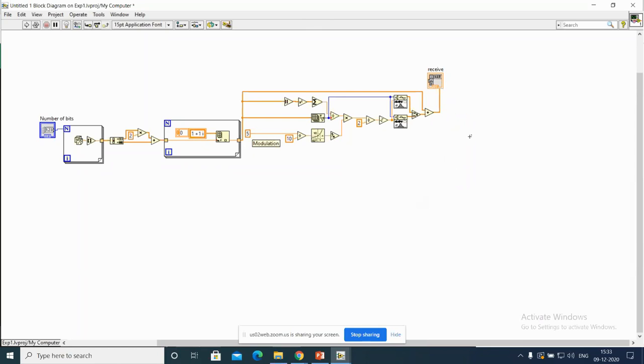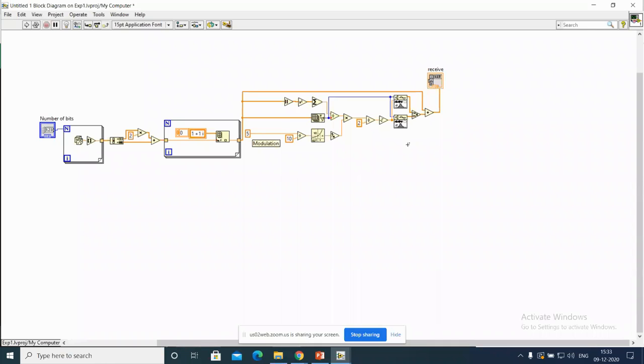Right. Now from the received data, what should I do? If you remember the communication system concepts, a very simple receiver design is the maximum likelihood estimator. We should estimate the channel here. That means we should estimate the data by comparing with the original data.